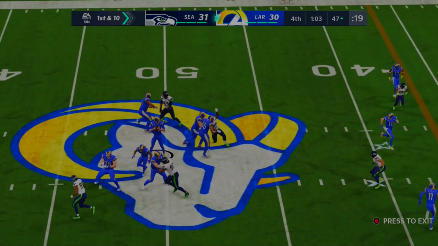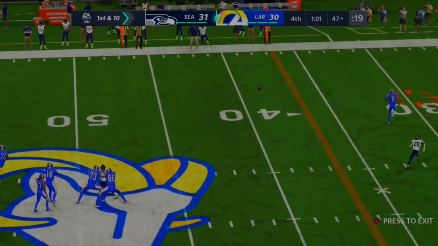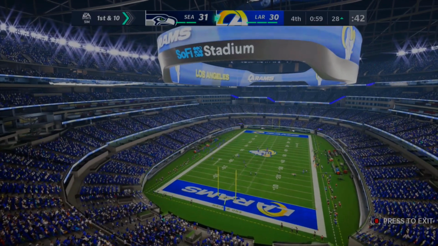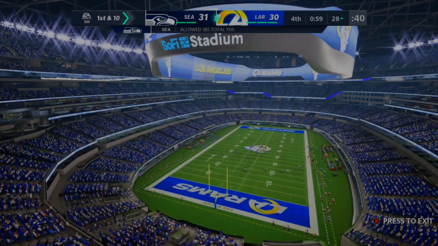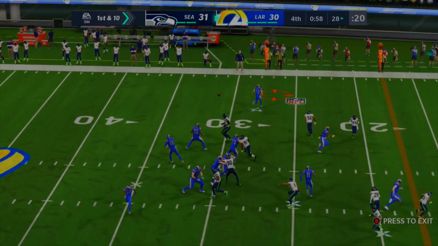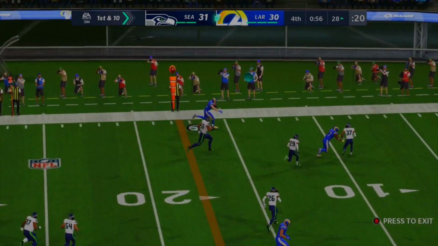Jared Goff's going to look to pass this one again. He's going to back up. He's going to throw this one now to a wide open receiver. This one's good up to around the 28-yard line. That's a timeout called. Rams are driving down the field. Timeout, Seattle. That was Reynolds who came up with the catch right there. A big catch, too. This is going to be a quick pass to Cooper Kupp. Cooper Kupp's going to get the first down.